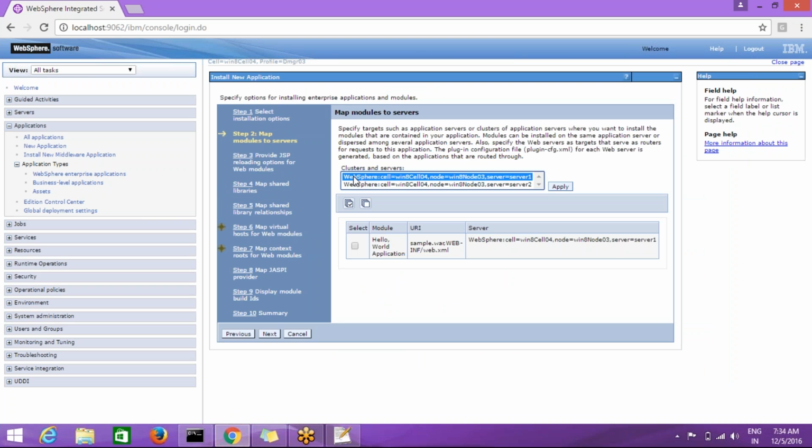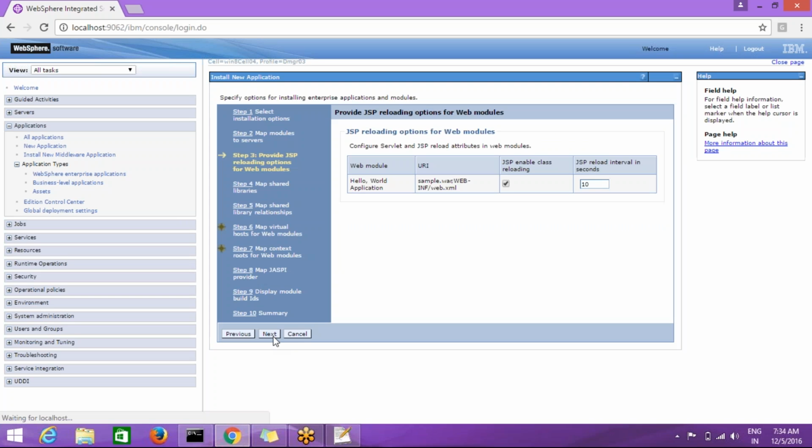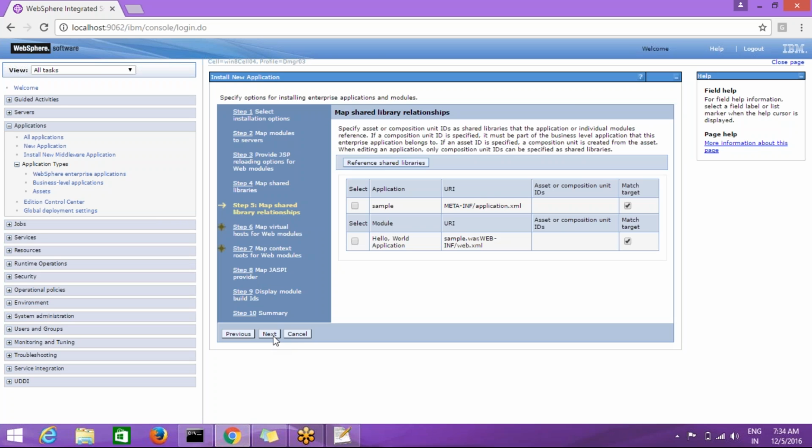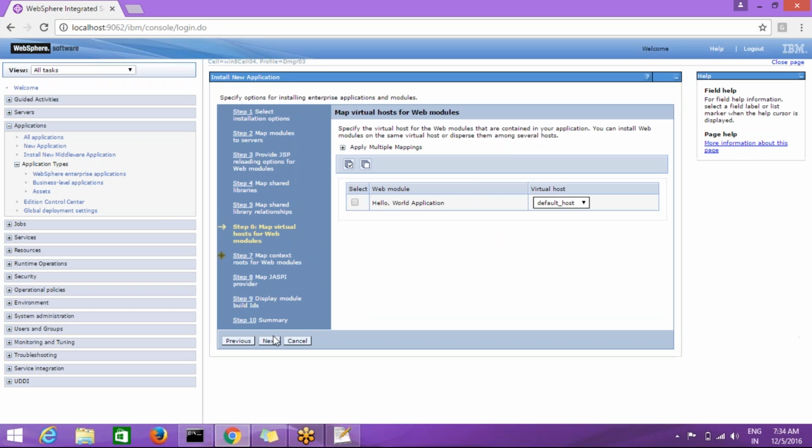Map this application to server 1 and apply and click on next, and click on next and next, here also next. Okay, here the host name is hello world application. So the virtual host is mapped with default host. That means the default port number we can use to access this application.